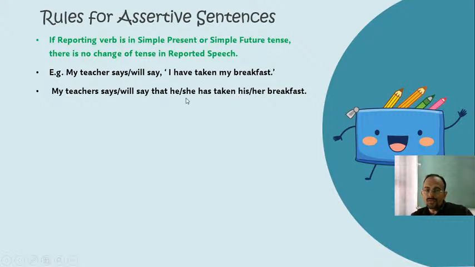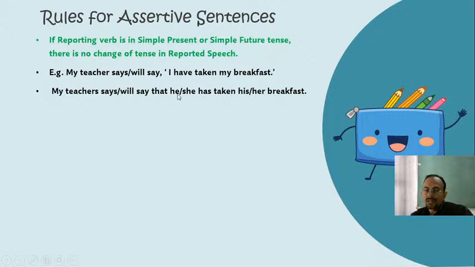See, I have taken, she has taken, or he has taken. Only the form has changed. That form has to change because in the question it is "I have." I means teacher, and it is reported speech. Therefore, I shall become he or she. The teacher can be she also. That is why I have given he or she has taken. The form has to change.